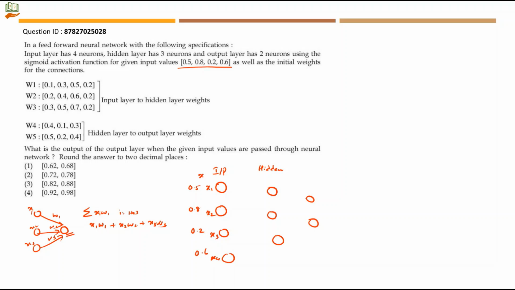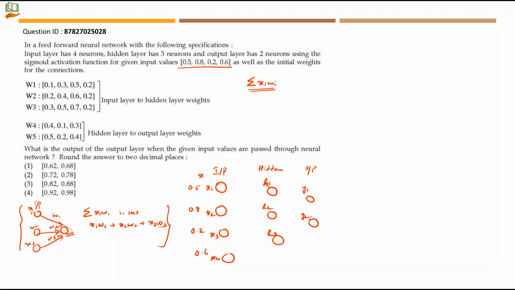You can see all these input layer neurons are connecting to a single neuron here. So this is the case of this example. Here also we will use the same function, summation of xi into wi, to calculate for a particular neuron. But here you have 4 neurons in the input layer, 3 neurons in the hidden layer. Let's take the hidden layer as H1, H2 and H3, and this is the output layer. Let's take it as Y1 and Y2.